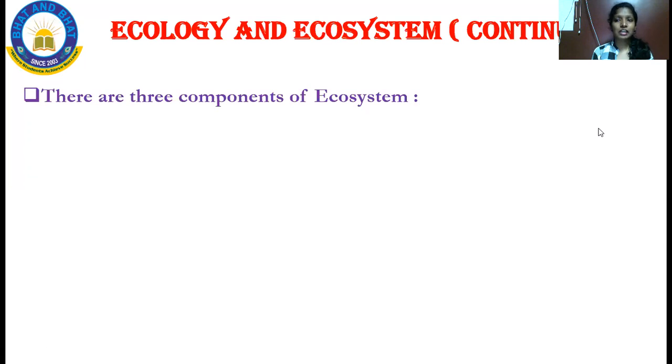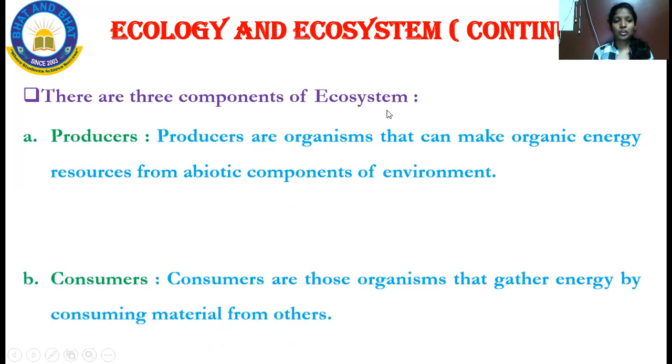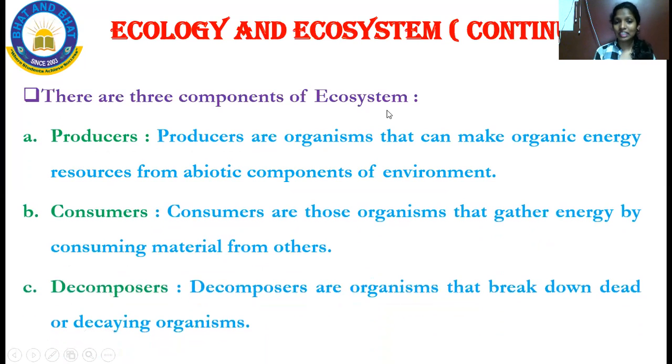And next, moving on to ecology and ecosystem, you can see that there are three components in the ecosystem. What are those three components? The first one is producers, the second one is consumers, the third one is decomposers. These are the three components in an ecosystem. I'll just tell you simply: producers are the ones who produce the goods and services. Consumers are the ones who consume those goods and services which have been produced. Decomposers are the organisms that break down the dead or decaying organisms. So this is producer, consumer, decomposer. One is dependent on another.